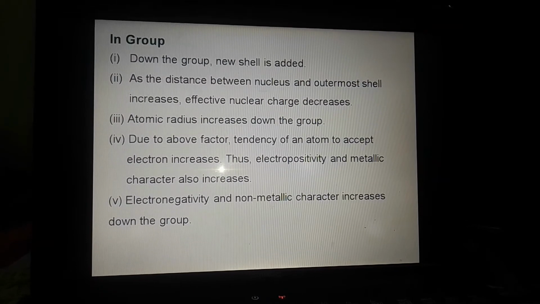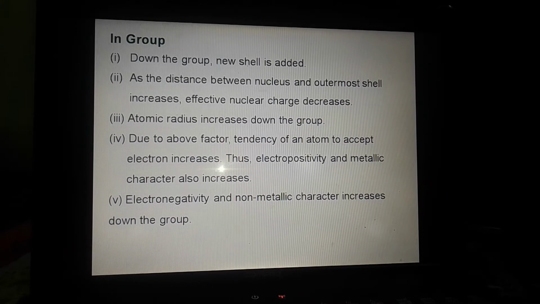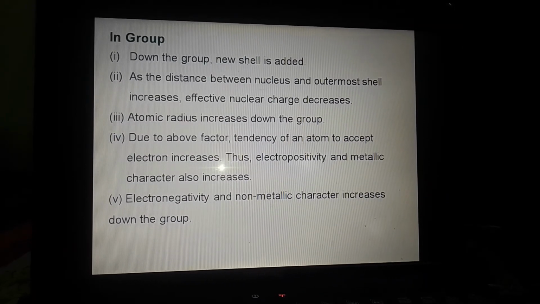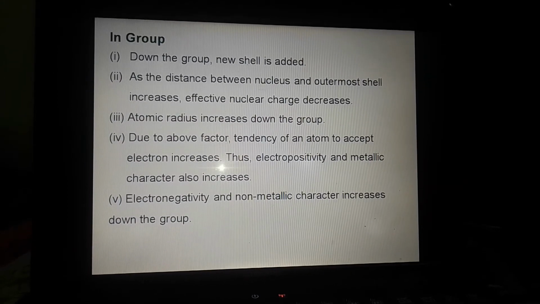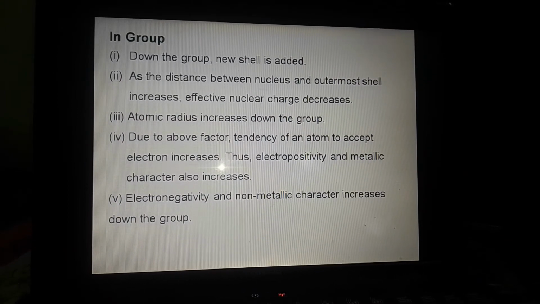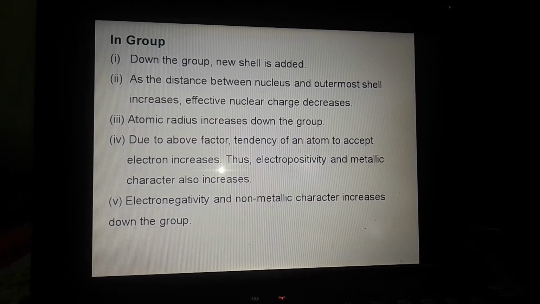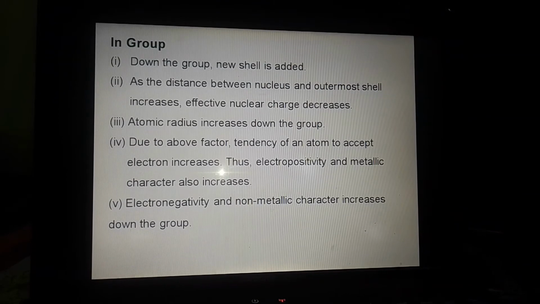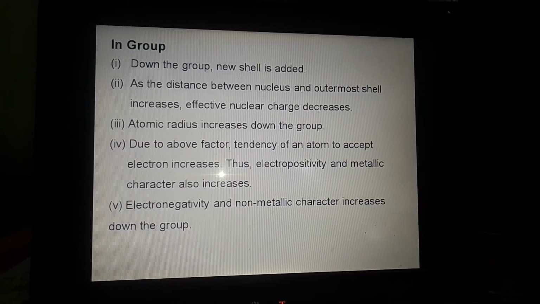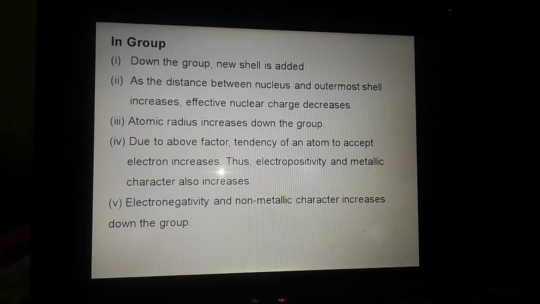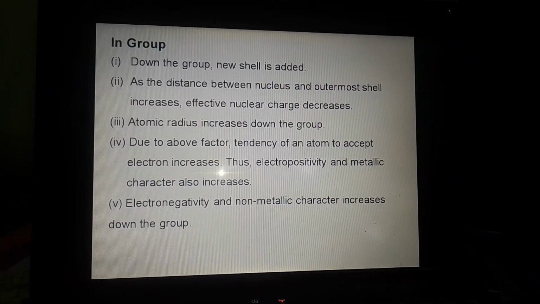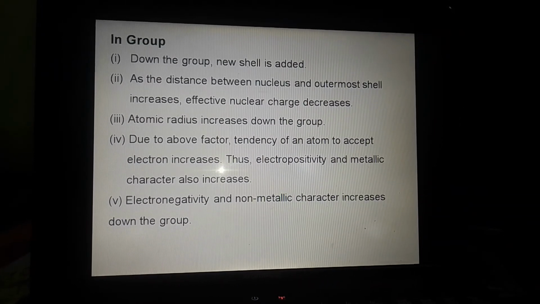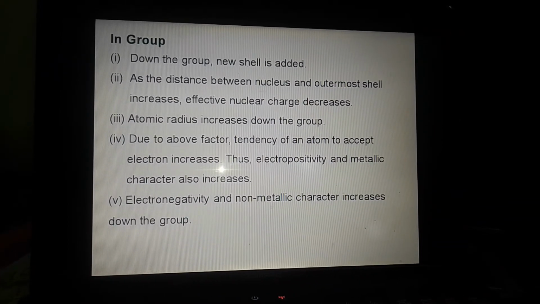Now we will see what happens in a group. Down the group, new shells are added and outermost electrons are added into the new shell. As the distance between the nucleus and the outermost shell increases, effective nuclear charge decreases. Atomic radius increases, and as the nuclear charge decreases, the tendency to lose electrons increases, which means electrons are easily removed from the outermost shell.